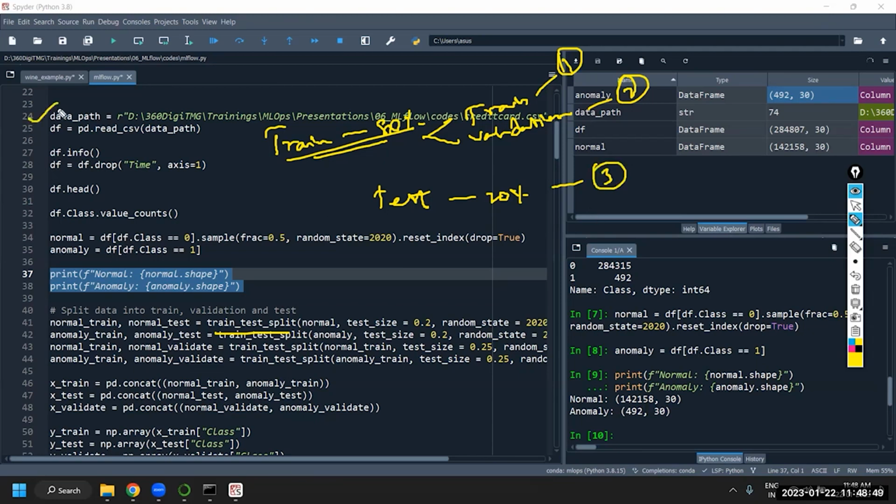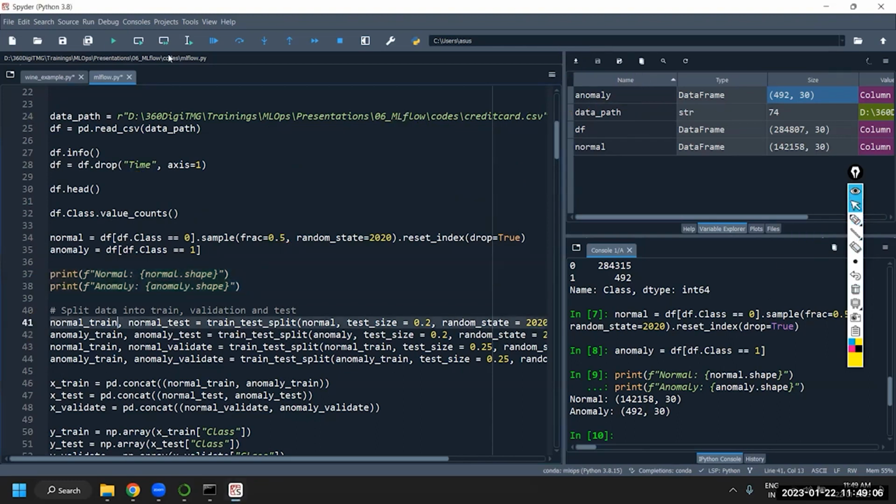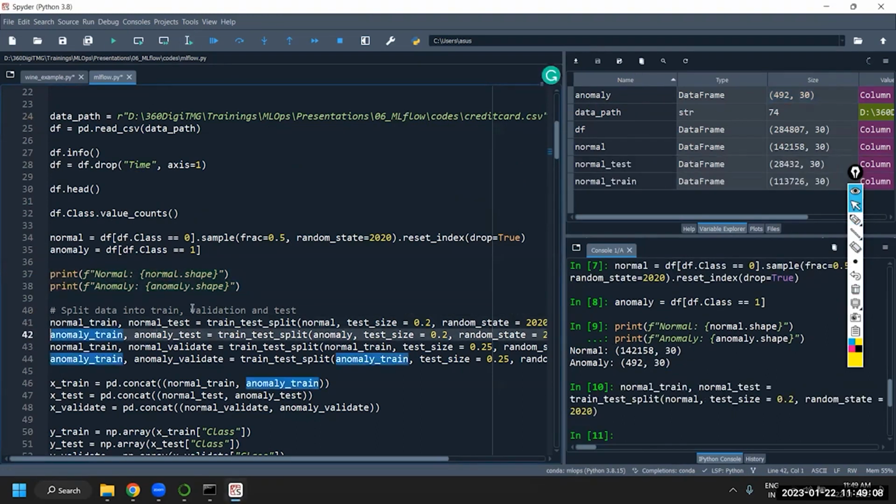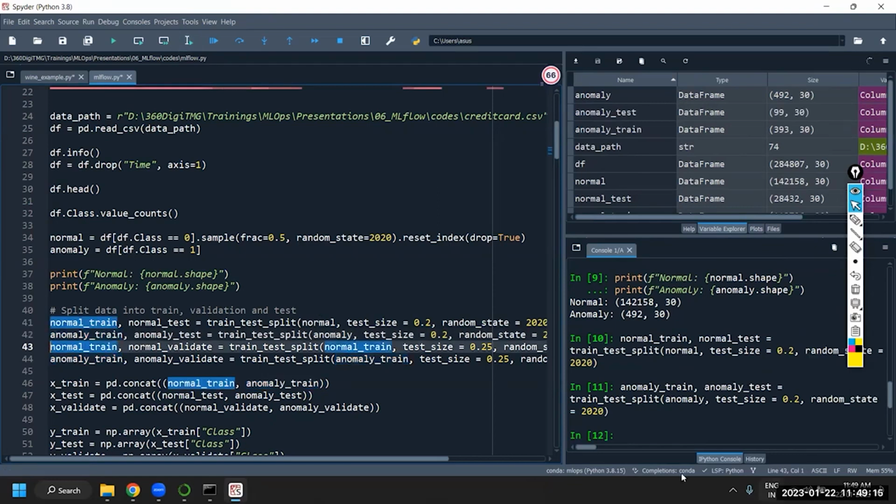So load the data set, remove the unwanted time column, and take a sample only from class 0 so that the data set is not too imbalanced. Then we are splitting the data. First split the data into train and test for normal data and then anomaly data, that means 0 class and 1 class.